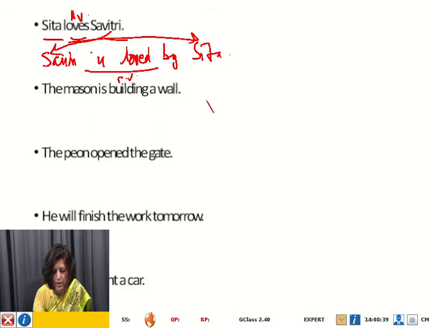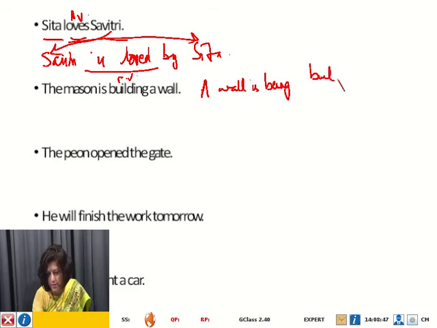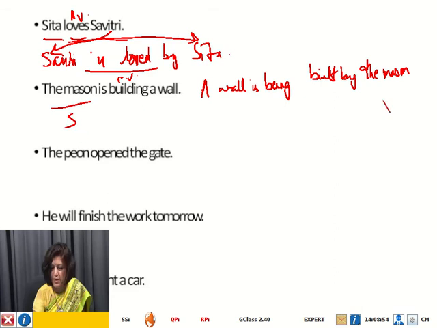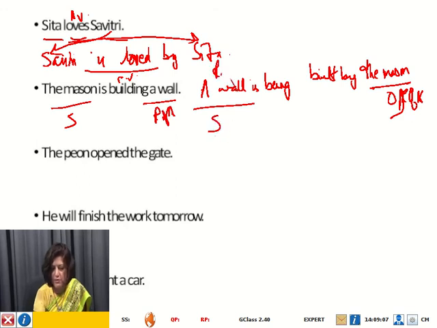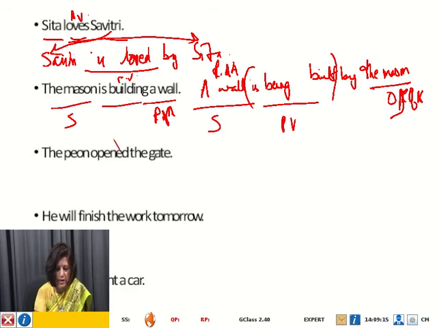Similarly, the mason is building a wall. A wall is being built by the mason. Okay, so we have changed the position. This was the subject. Now this has become the object. Oh, sorry, this is the doer of action. So this wall is the receiver of action. We have brought it to the subject position. And built becomes is being built. This is passive voice. This was active voice.